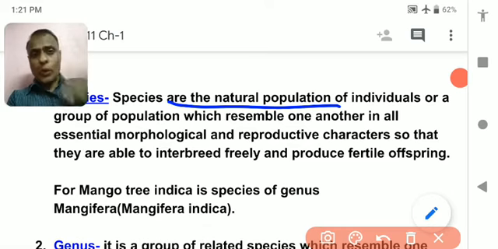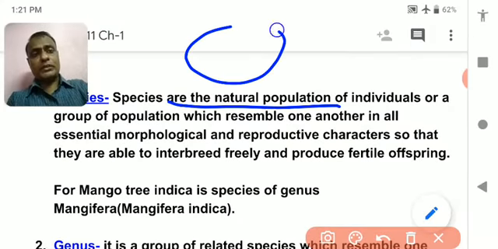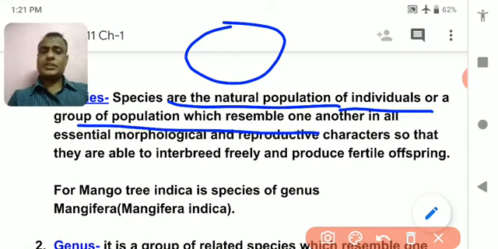It is the lowest category of the taxonomical hierarchy, in which all the organisms in a particular population constitute the species. Population means the same kind of organism present in a particular area. The members of a species look the same and can interbreed among themselves.